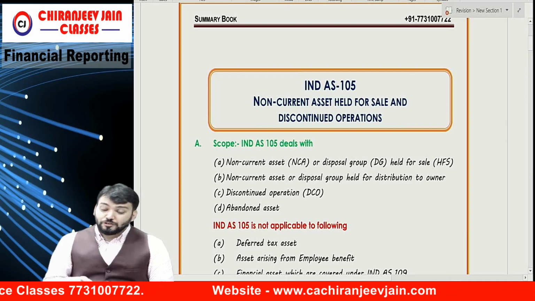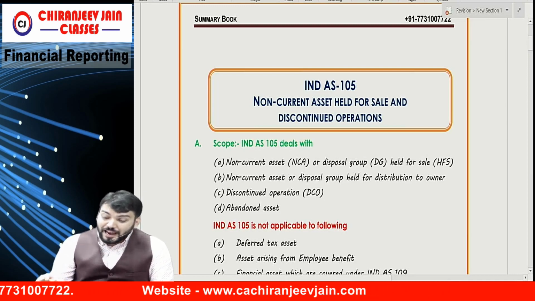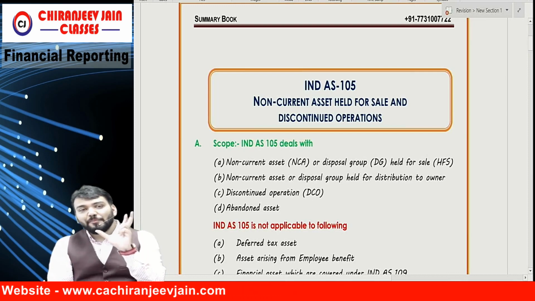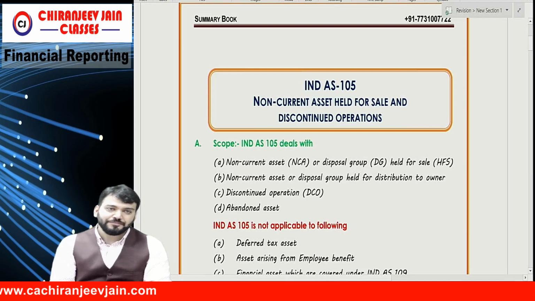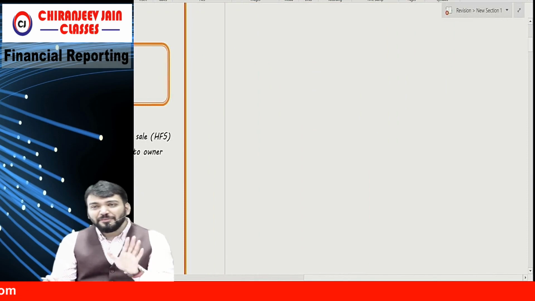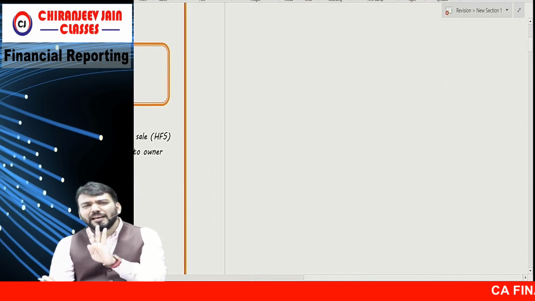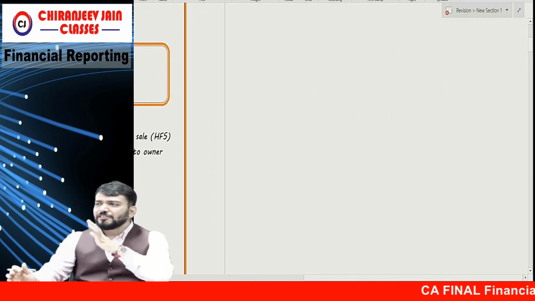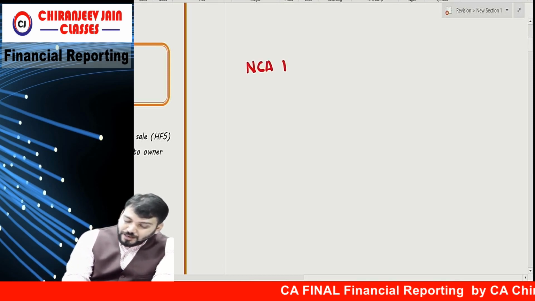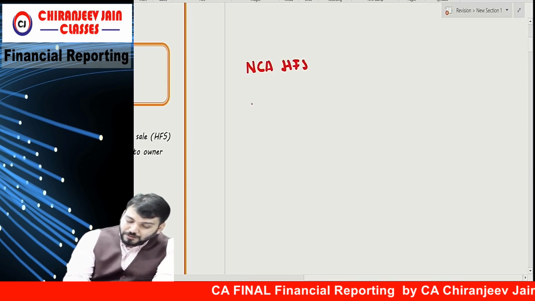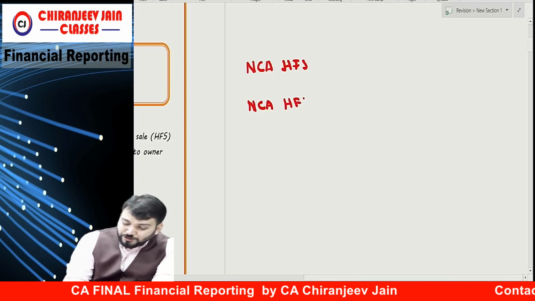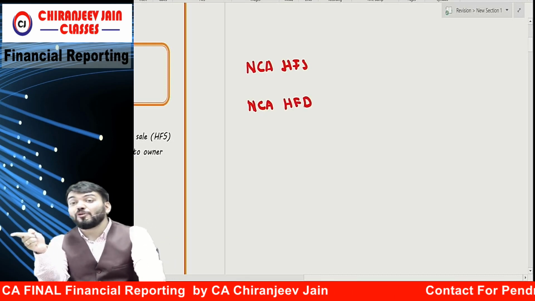So non-current asset held for sale and discontinued operation. They have two parts in this chapter. So I will say there are three parts and effectively four parts. What is the scope of this chapter? Non-current asset held for sale. Then non-current asset held for distribution to owners.